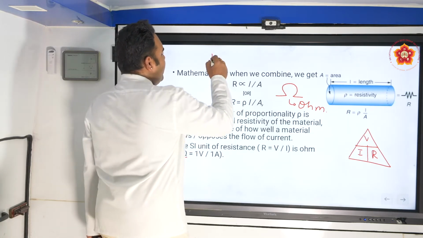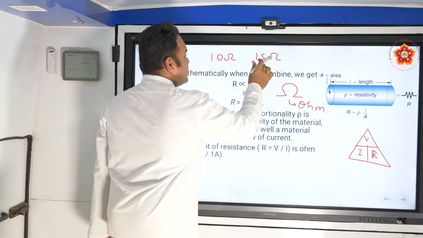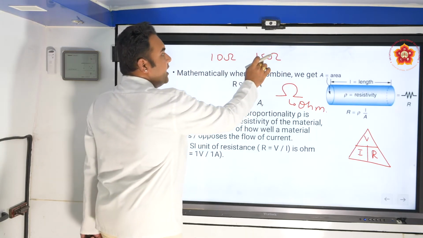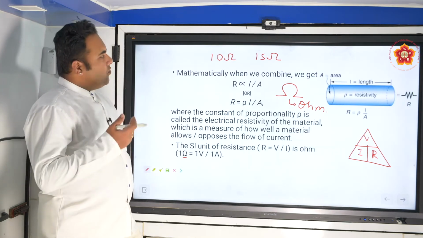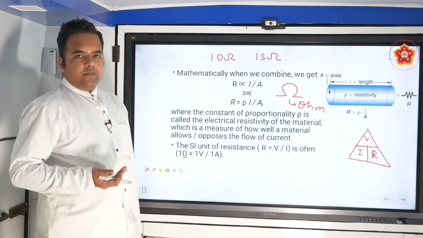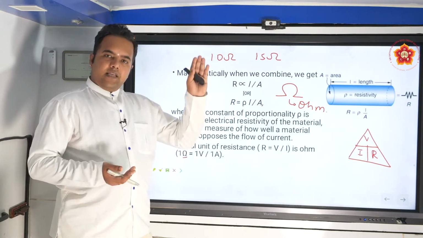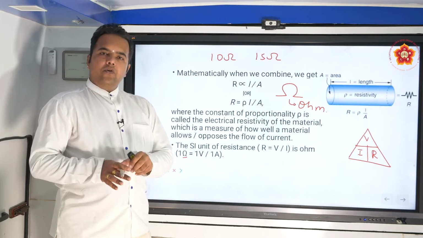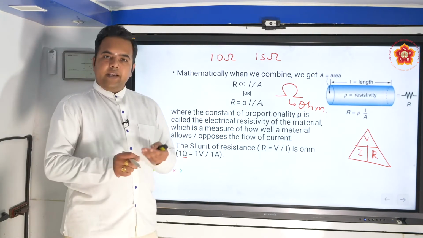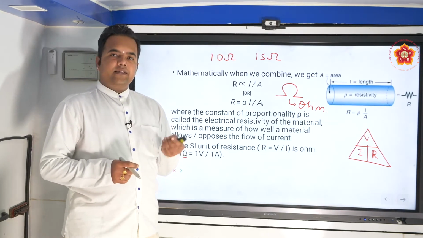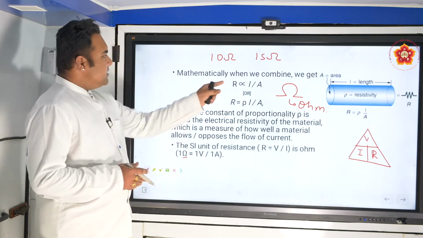So we can have a 10 ohm resistor, a 15 ohm resistor. It is having more resistance, which means it will allow lesser current to flow in the circuit. A 100 ohm resistor, 220 ohm resistor, and so on. So as the ohmage or the resistance keeps increasing, the current flow will reduce. And how do we increase the resistance? Mathematically we have seen, theoretically we have seen, practically they do it. Experimentally there is a way to increase the resistance of a component. So this is how we see.